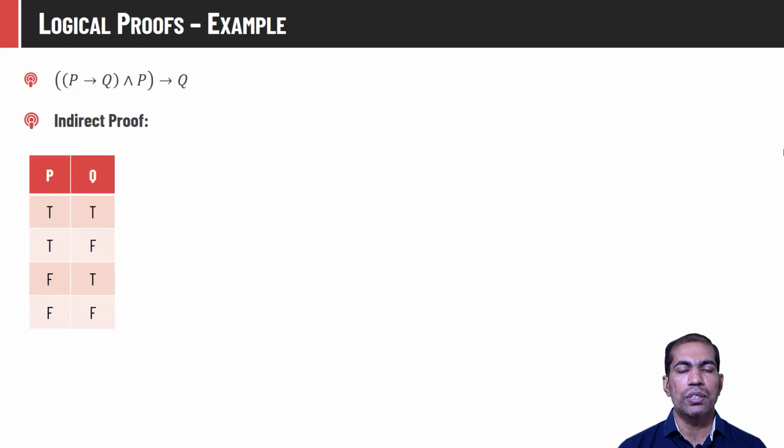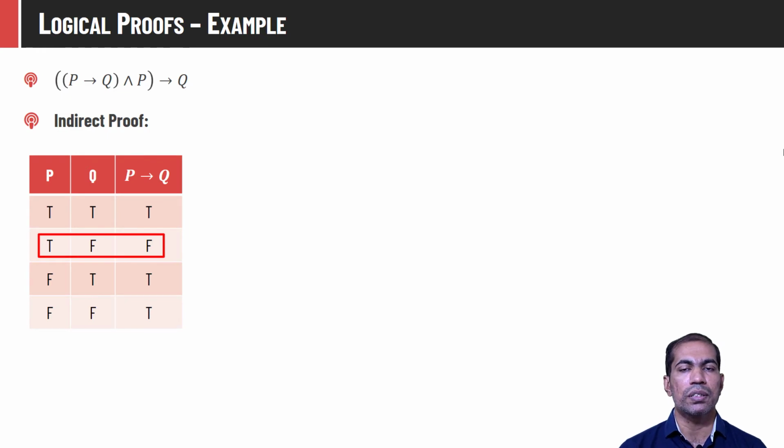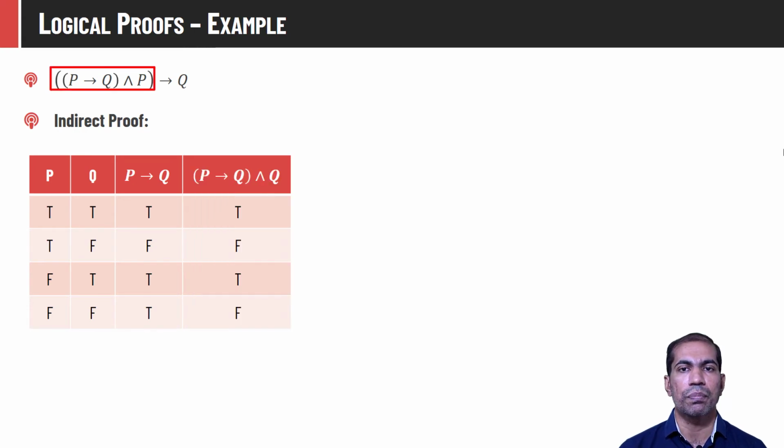We have two propositions, so there will be four combinations in the table. Let us compute P entails Q. We know that whenever P is true, Q should not be false. If it is false, the truth value is false. For the rest of the other cases, it is true. Let us find the conjunction of this statement with P, which is nothing but TF.